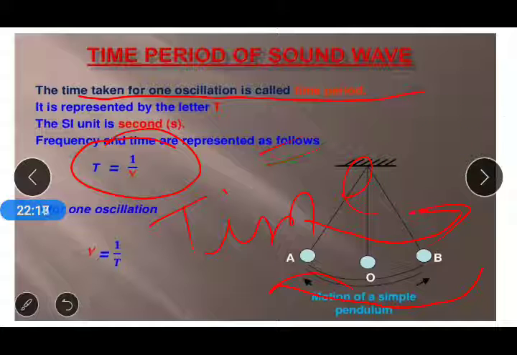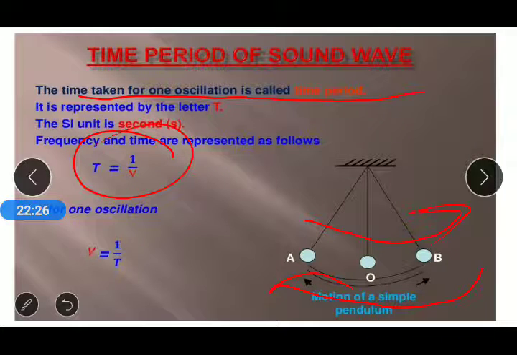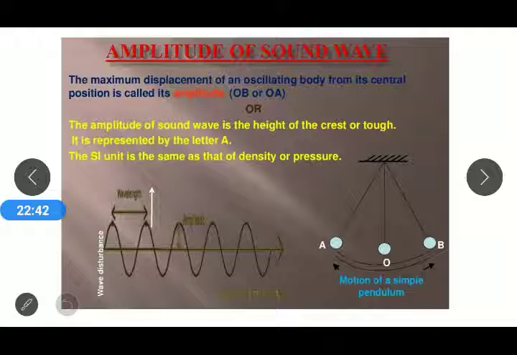Or in other words, we can say that the time period is the reciprocal of the frequency. That means time period is equal to 1 upon frequency, or frequency is equal to 1 upon time period. That is the time period of a sound wave.